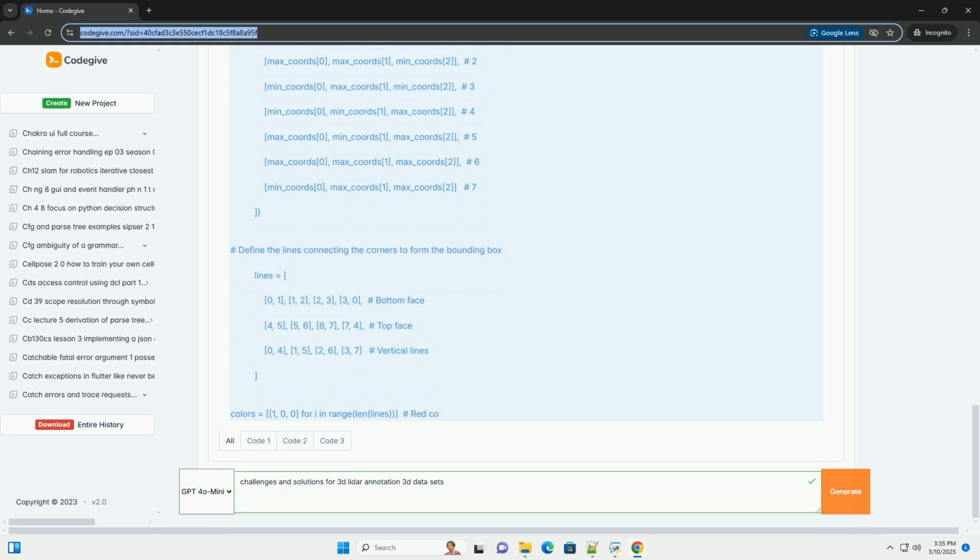6. Annotation consistency and quality. Challenge: maintaining consistent annotation quality across large datasets and multiple annotators can be difficult.